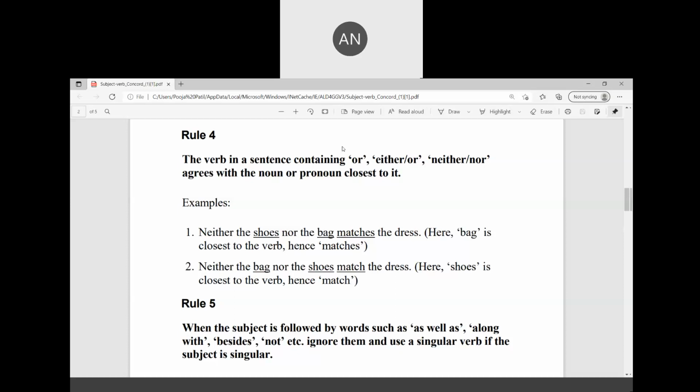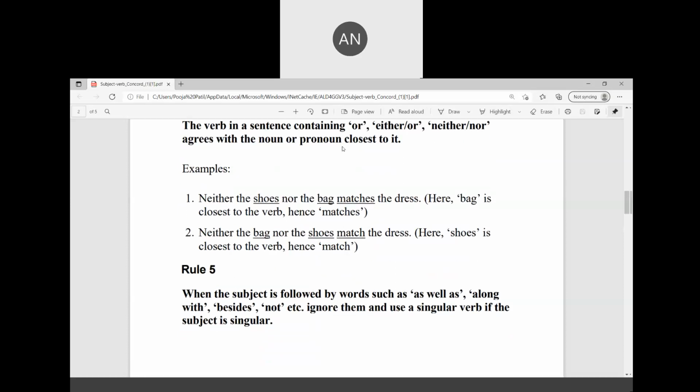Neither the bag nor the shoe match the dress. When we have interchanged bag and shoe, just see the difference in the sentence. Here shoe is closest to the verb, hence match. So the verb in a sentence containing or, either or, neither nor agrees with the noun or pronoun closest to it.